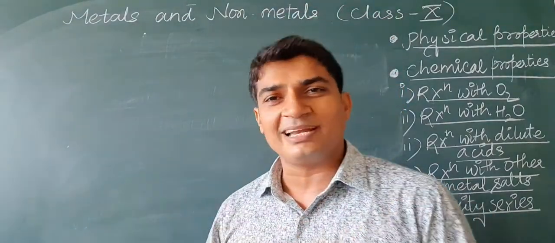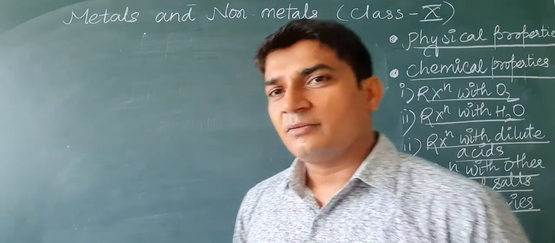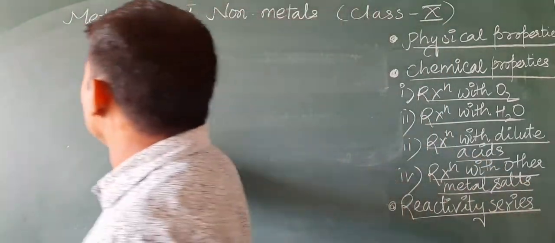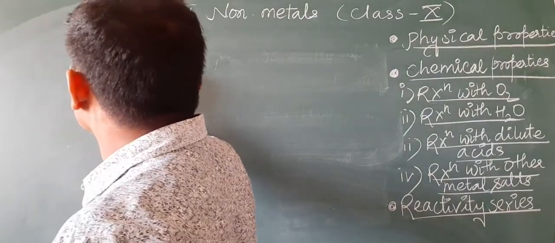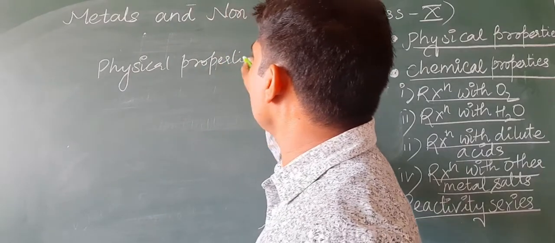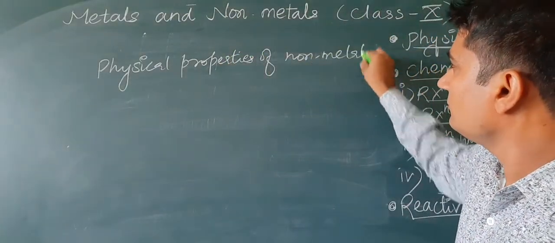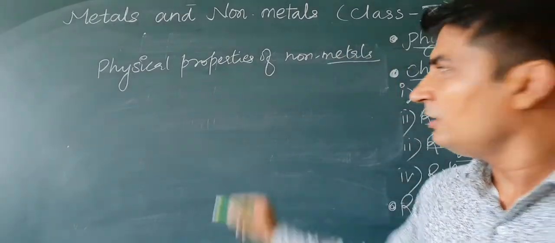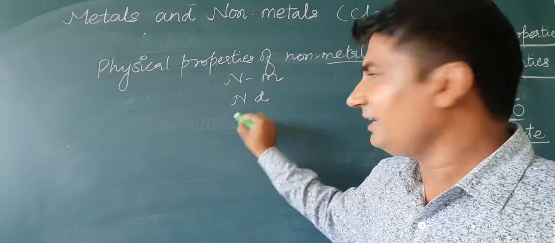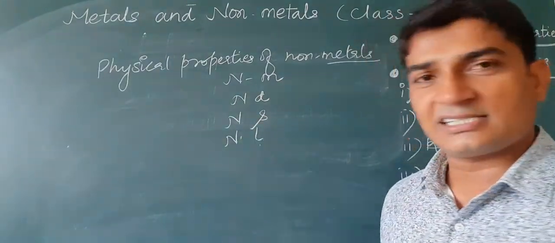They are generally non-malleable, non-ductile, non-sonorous, okay, non-lustrous. But at some places, for example, we can say physical properties of non-metals. Okay, so these are non-malleable, non-ductile, non-sonorous, non-lustrous.